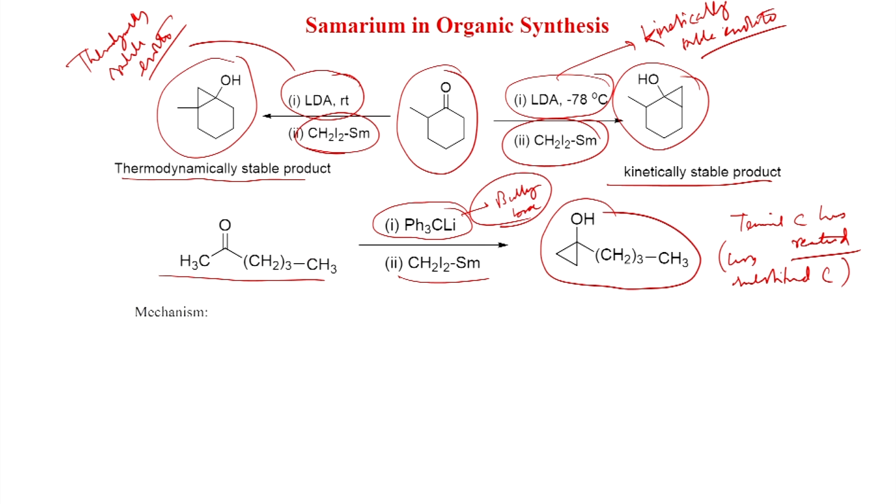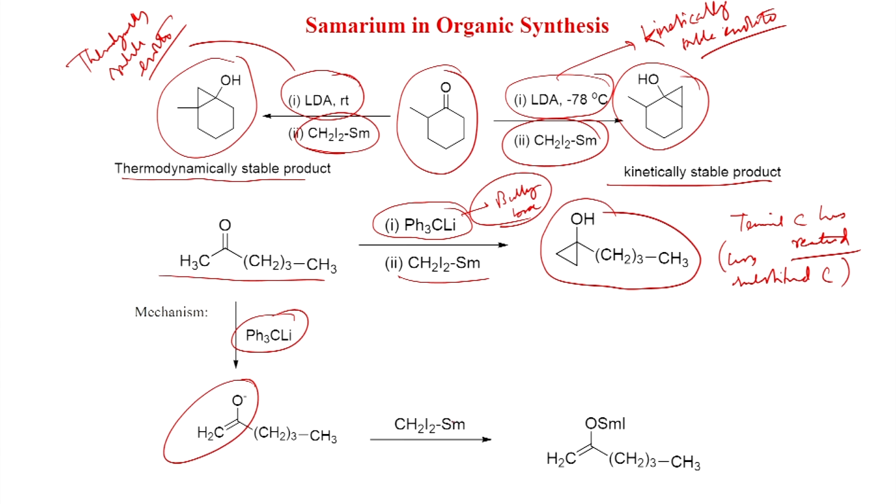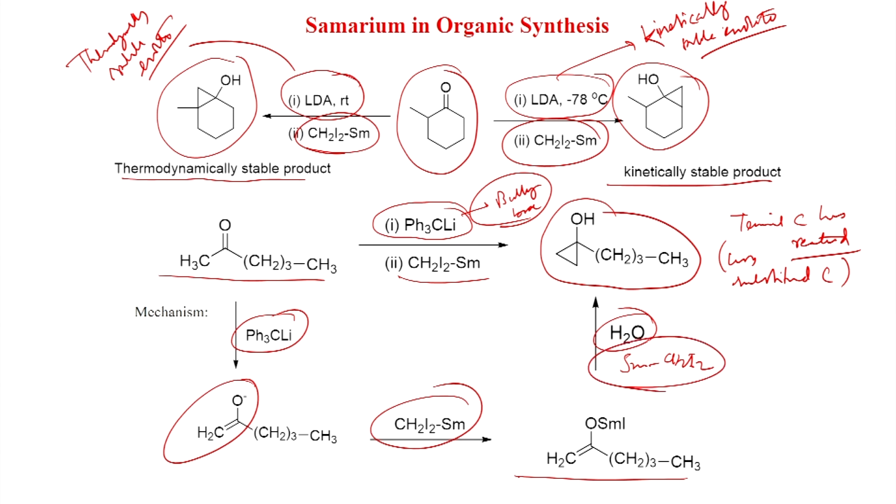So, with a strong, bulky base, here you get this one enolate formation, because this is the kinetic enolate, and after CH2I2 samarium you get this, and after hydrolysis, and of course, the samarium is there with CH2I2, the cyclopropanation will happen, and after hydrolysis water will be added later, then you get this cyclopropanol. Also, synthesis of cyclopropanols from esters, amides and acid chlorides is possible.